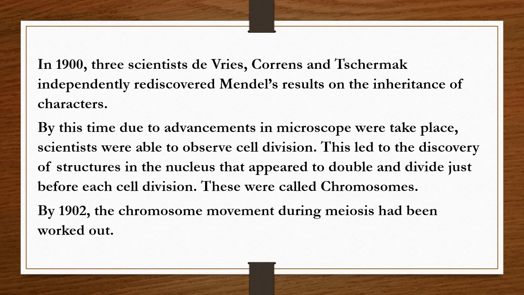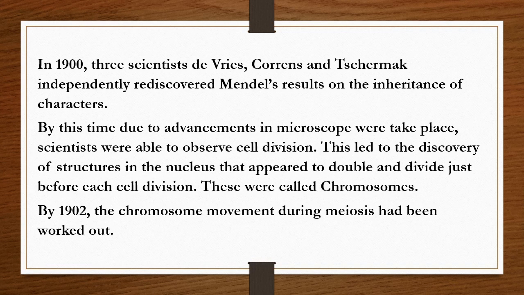This led to the discovery of structures in the nucleus that appeared to double and divide just before each cell division. These were called chromosomes.